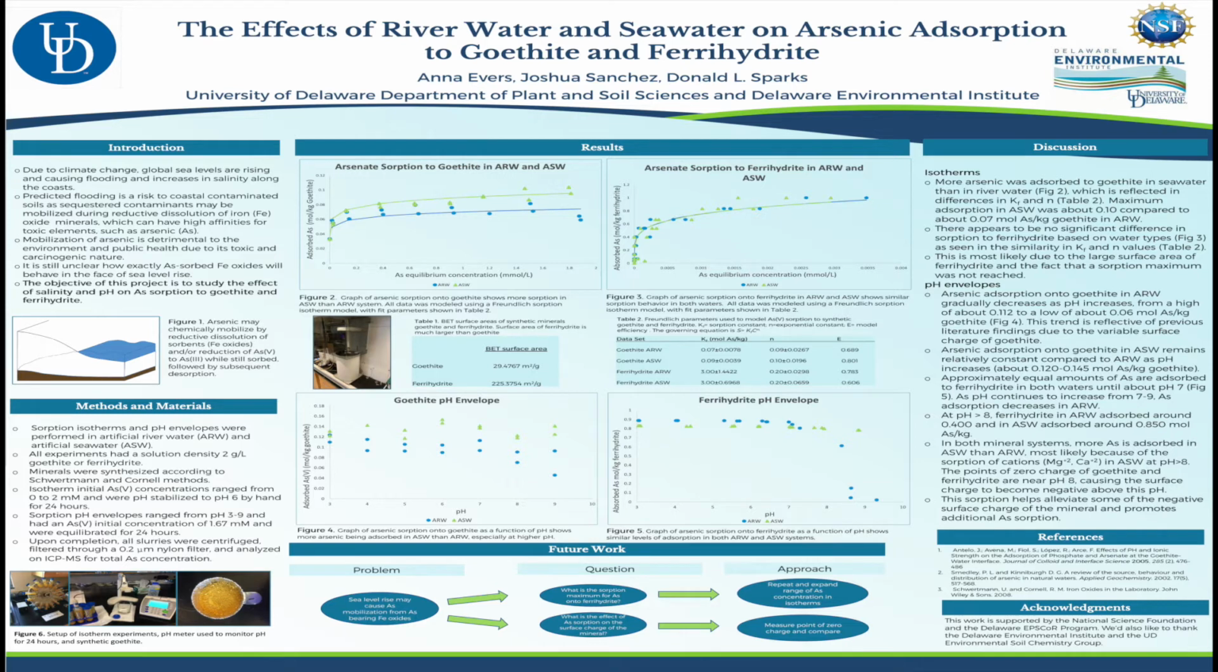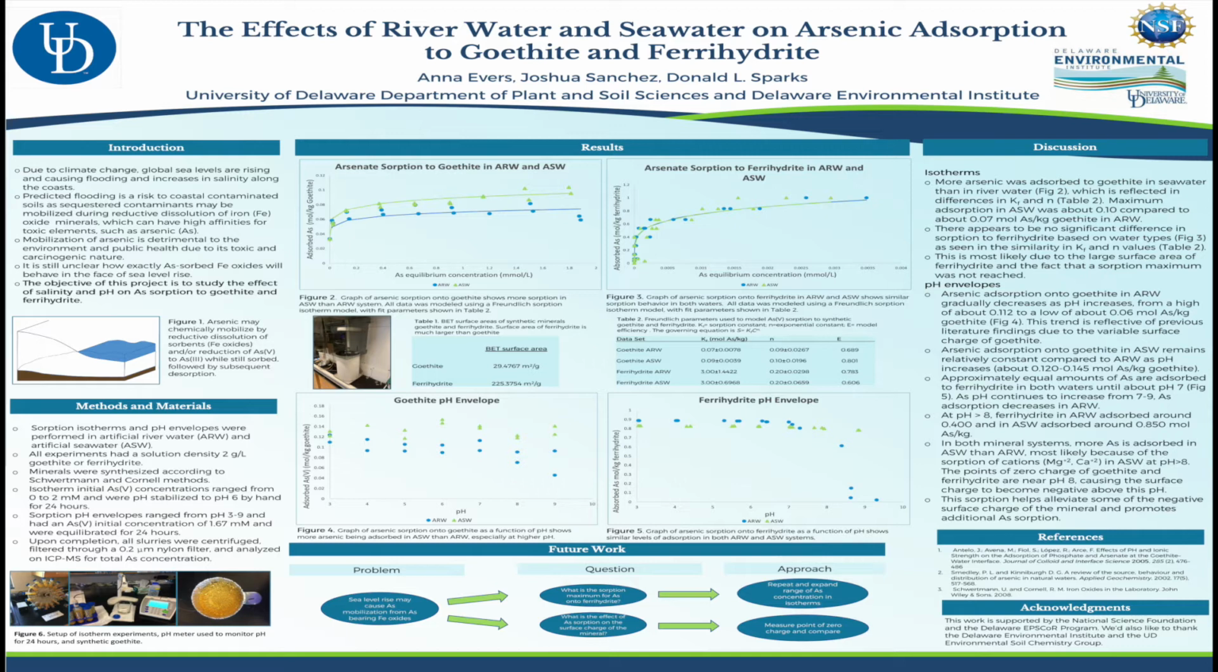Mobilization of arsenic is detrimental to the environment as well as public health due to its carcinogenic nature. Because it is still unclear how arsenic-sorbed iron oxides will behave in the face of sea level rise, we have studied the effect of salinity and pH on arsenic absorption to goethite and ferrihydrite. So to study this, we have conducted both sorption isotherms and pH envelopes in artificial river water and artificial seawater, which we have made in the lab.